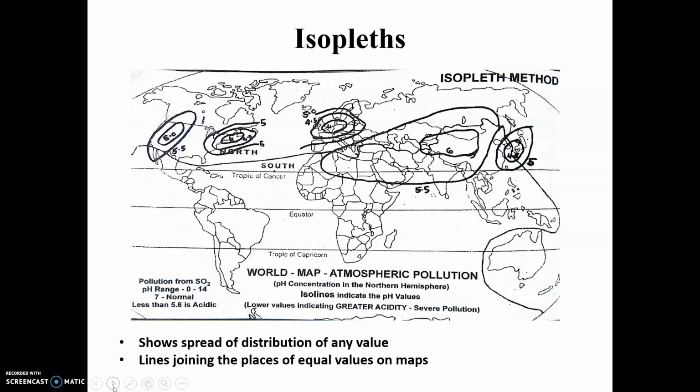Or atmospheric pollution. Now if you create pollution in India, it will not stay just in the Indian atmosphere. It is going to go up in the sky and spread all over the world, right? So in this map, they are showing the concentration of the SO2 pollutant. SO2 is spread all over the world, and the concentration for every country is shown in the map. Such properties are shown by using isopleths.